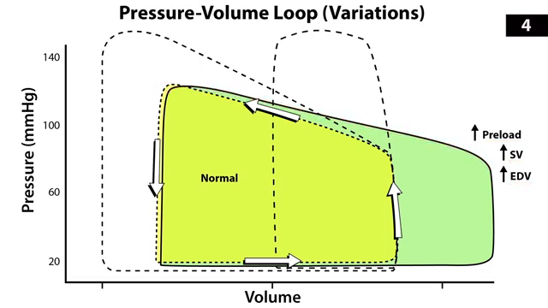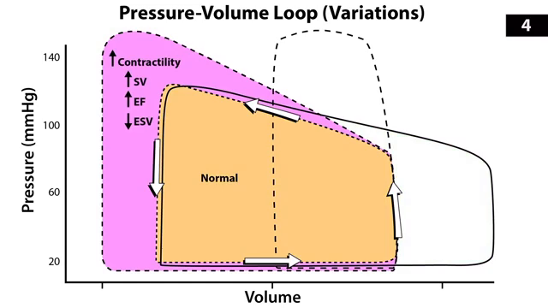Now, what happens when you increase contractility? Well, by increasing contractility, you will achieve higher pressures in the ventricle. The ventricle is squeezing harder. The afterload, again, is the same, and the preload is the same. The aortic valve is still going to open at its normal pressure point because the aortic pressure, or that afterload, hasn't changed at all. Now, because we have more contractility, the heart is able to eject more blood out of the heart. So we see an increase in stroke volume and a larger ejection fraction. And we see a decrease in the end systolic volume.